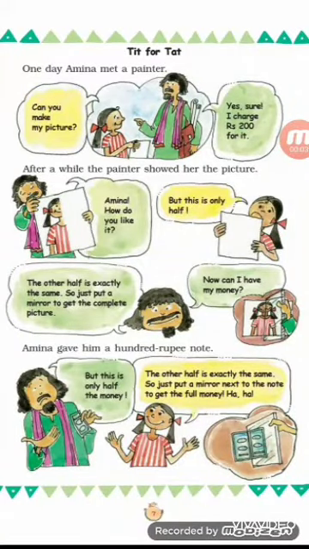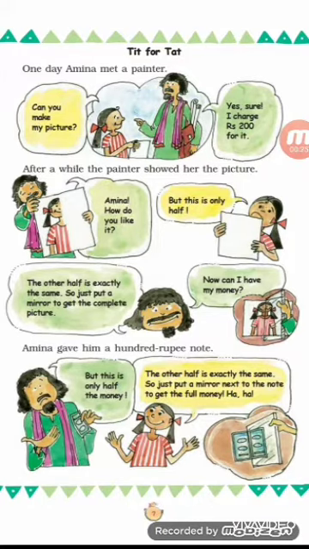Now today we are going to learn Standard 3rd Maths NCERT chapter number 1, Where to Look From, part 2. I have divided this chapter into two parts, children. In the first video we saw part 1 and now in this video we will see part 2. So today we will see the story of Tit for Tat.